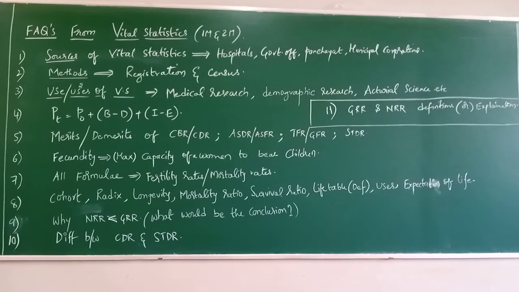I am talking about merits, advantages. For both CBR and CDR, the common merit is that it is very simple to understand and easy to calculate. Remember, it is simple to understand and easy to calculate. This is the common merit of almost all the methods if you observe.